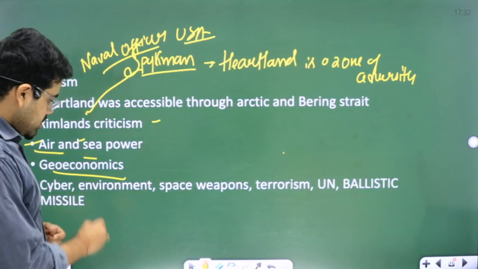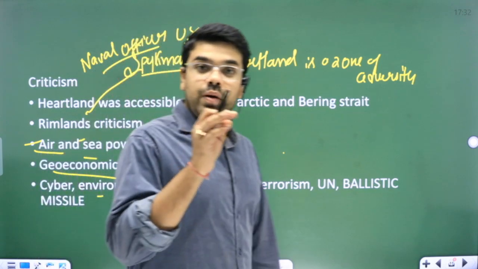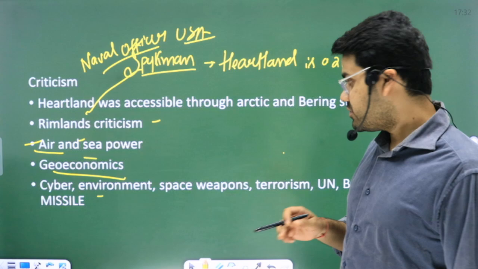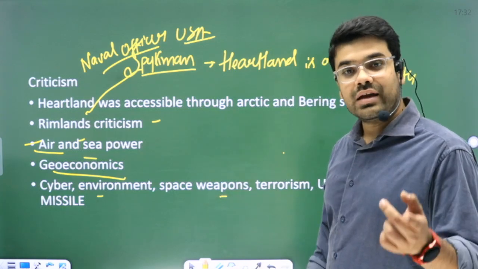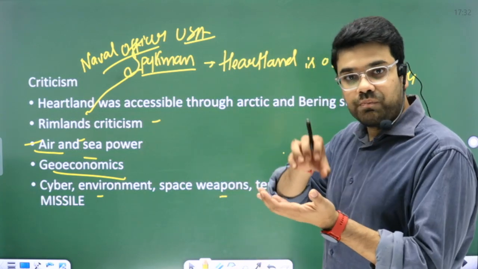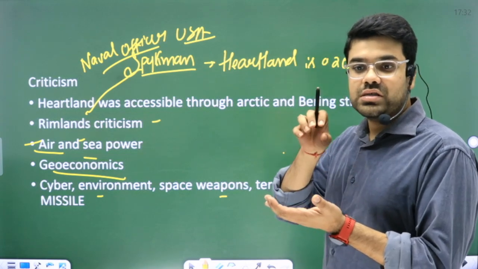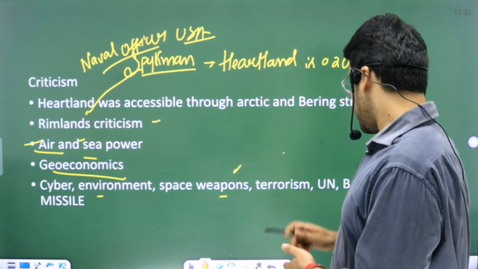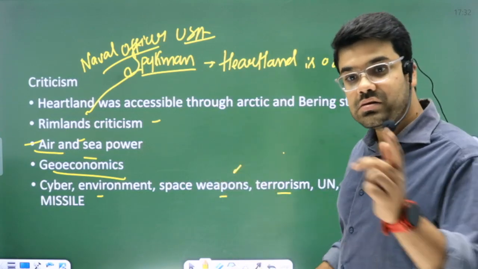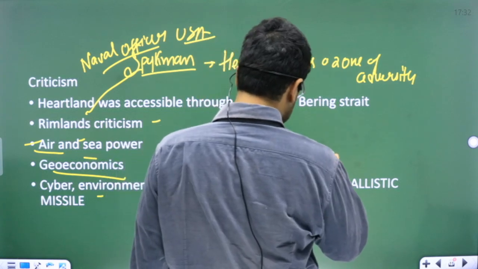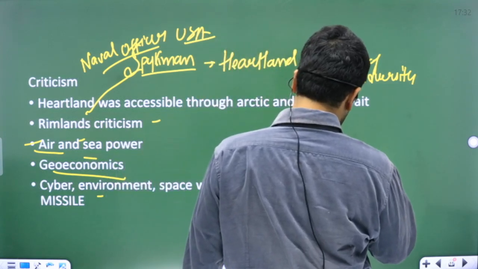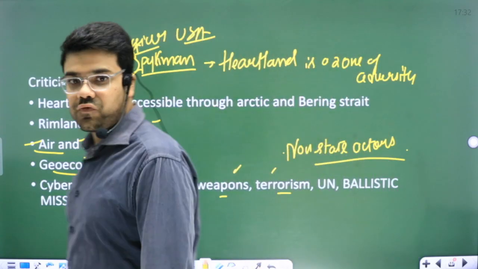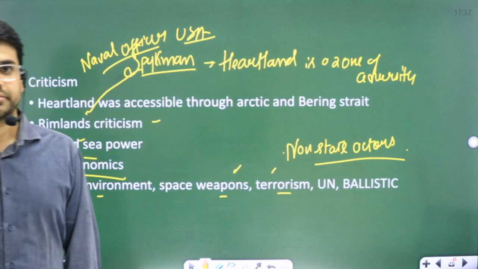Environmental warfare, biological warfare like anthrax and mustard gas, space weapons like India's Mission Shakti, where bigger and stronger countries have started keeping their weapons in space. Terrorism, there is a rise of non-state actors all across the globe.